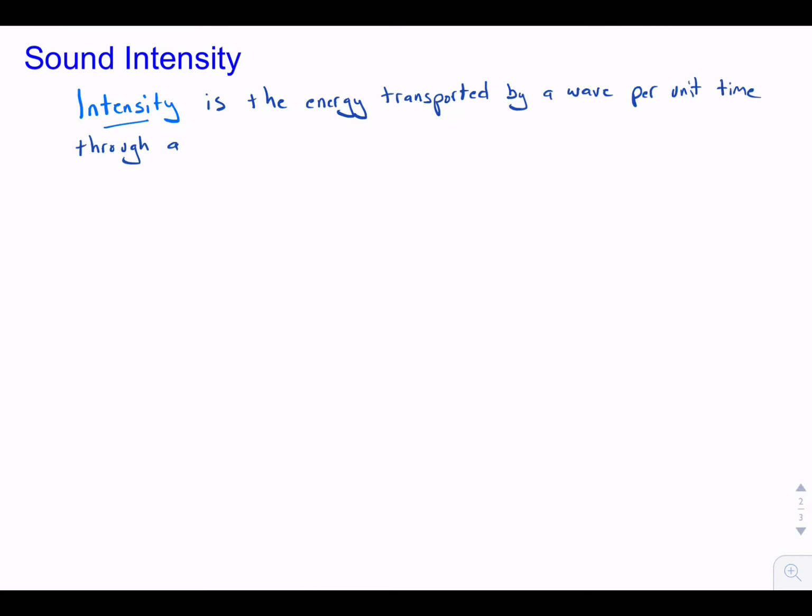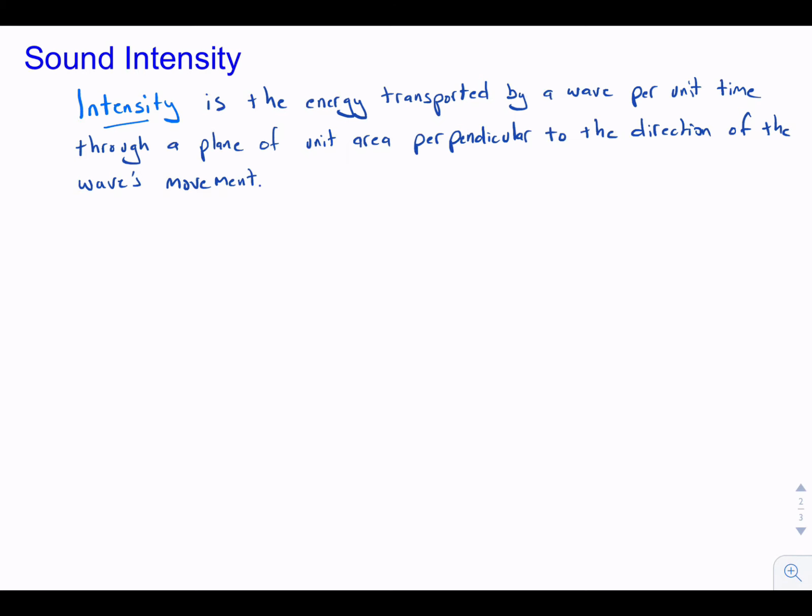So now let's talk about sound intensity. Intensity is the energy transported by a wave per unit time through a plane of unit area perpendicular to the direction of the wave's movement. We can write this down as power per unit area. So intensity equals power over area.